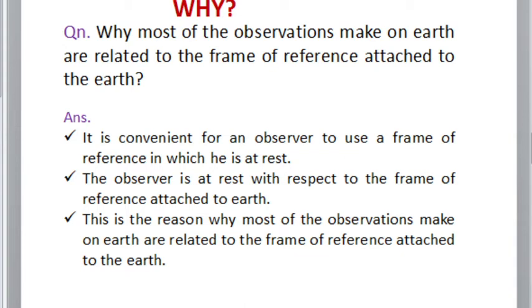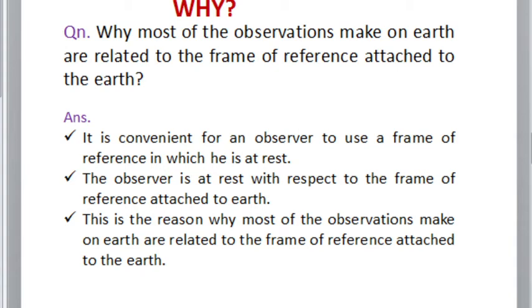Okay, its answer is: it is convenient for an observer to use a frame of reference in which he is in a state of rest. In the case of the Earth's surface, the observer is always in a state of rest with respect to the frame of reference attached to the Earth. This is the reason why most of the observations made on the surface are related to the frame of reference attached to the Earth. I repeat, the observer should be in a state of rest.